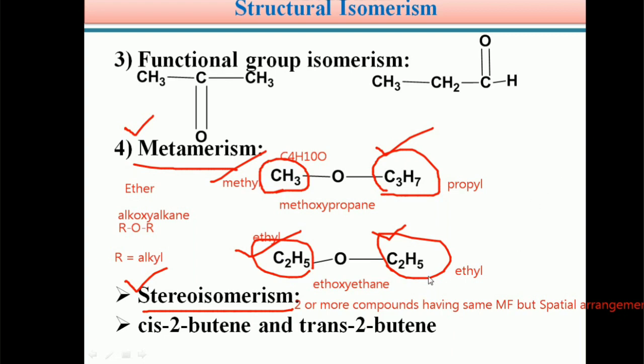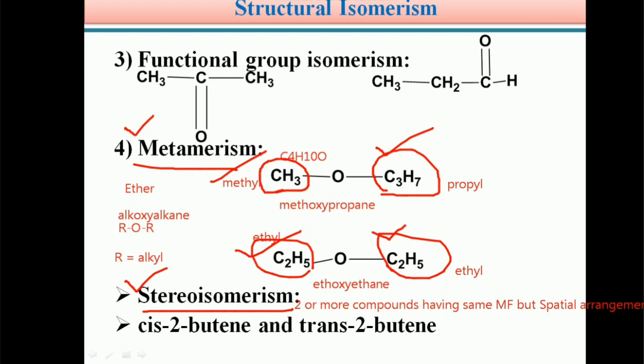Students, stereoisomerism is again classified into two types, geometrical isomerism and optical isomerism. Cis-2-butene and trans-2-butene are stereoisomers and belong to the geometrical isomerism category.